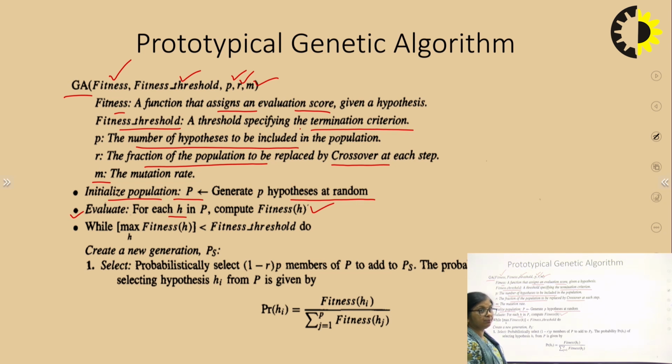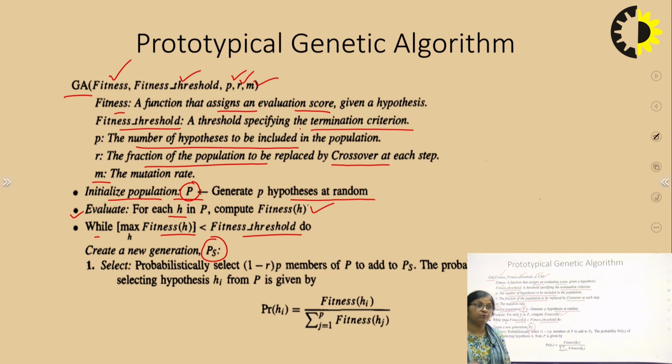How will we improve? The best fit hypothesis we will carry to the next generation, and a few more will be generated using the operations. So while we do not reach the fitness threshold, we will do these iterations. What is the first one? We initially have the population P, but now we will generate a new one. A new generation we have to form. So I am writing the new generation here as PS. So we are creating a new generation.